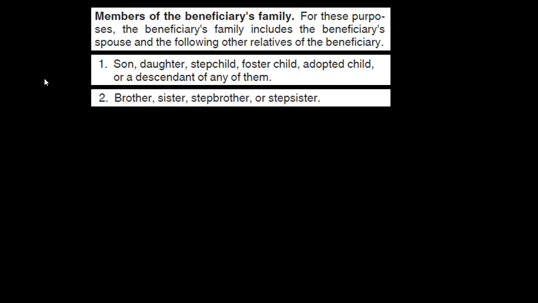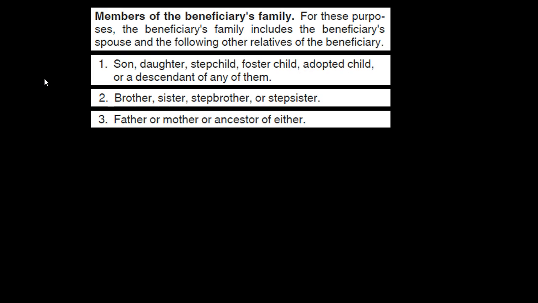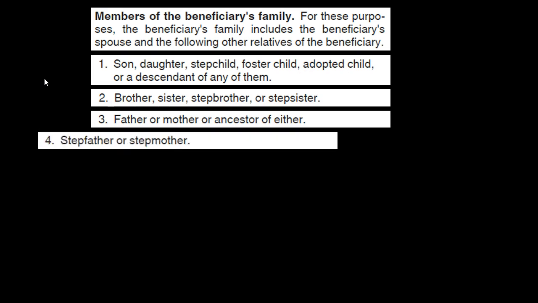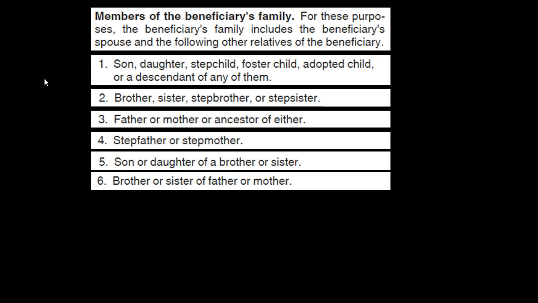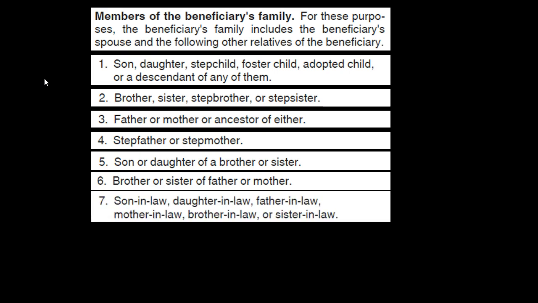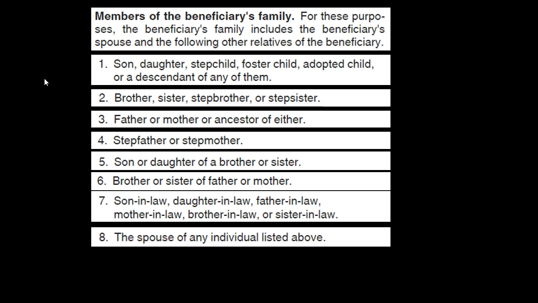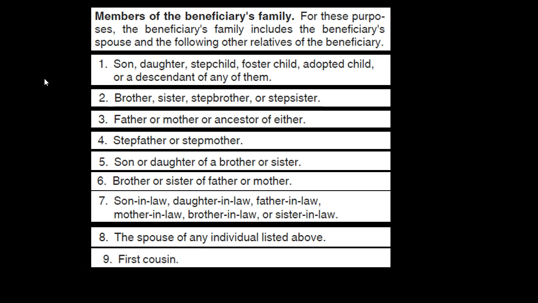So here we go. 1, son, daughter, stepchild, foster child, adopted child, or descendant of any of them. 2, brother, sister, stepbrother, or stepsister. 3, father or mother or ancestor of either. 4, stepfather, stepmother. 5, son or daughter of a brother or sister. 6, brother or sister of father or mother. 7, son-in-law, daughter-in-law, father-in-law, mother-in-law, brother-in-law, or sister-in-law. 8, the spouse of any individual that is listed above. 9, first cousin. So we got just the first cousin in there.